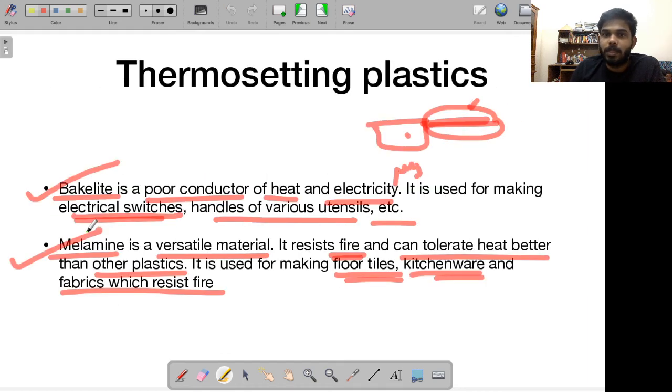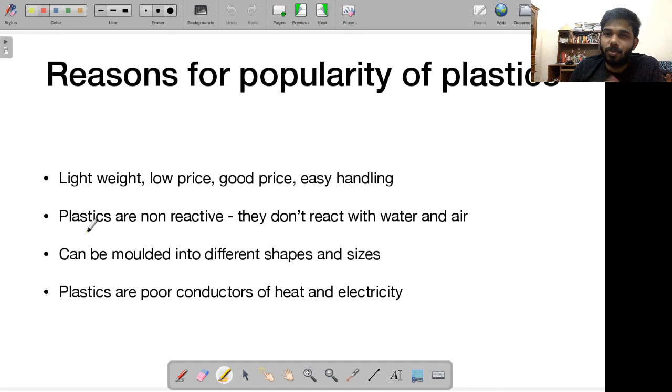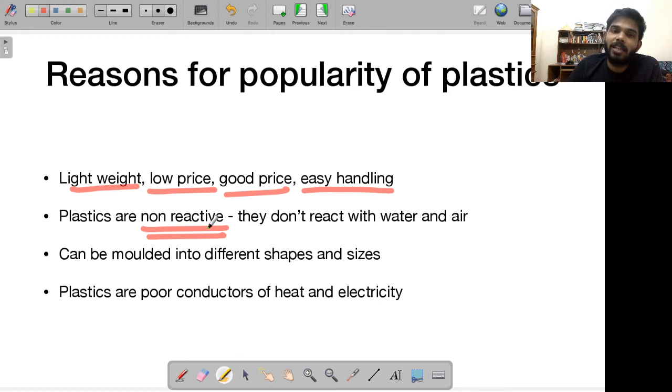Okay, so let's quickly talk about the reasons for the popularity of plastics. I think you can easily tell this on your own. As you know, they are lightweight, they are priced very low, they are not very costly, that is a good price. They are easy to handle, it's not difficult to handle or carry them. Plastics are also non-reactive. For example, I am sitting on this plastic chair, and this will remain like this only. Imagine this is made of iron, then it might get rusted. So there is no rusting or any other reaction that takes place. That's why plastics are non-reactive.